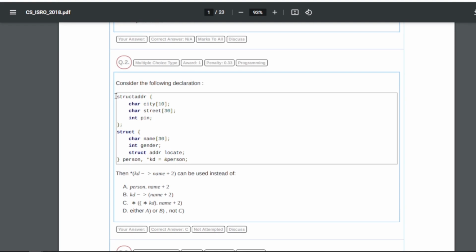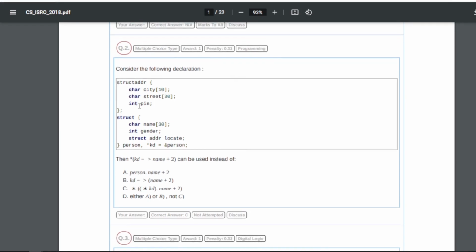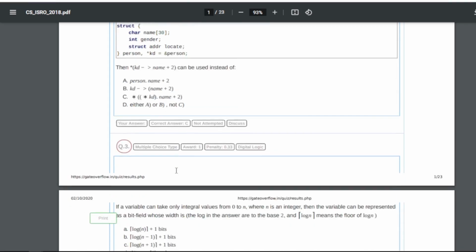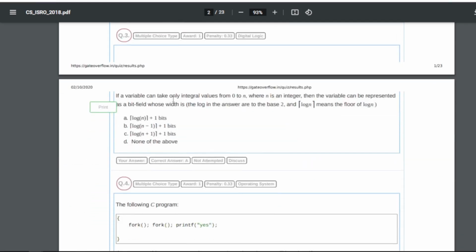Question number 2 is: consider the following declaration, right? This is the struct ADR structure, right? Now person asterisk kid equals address of person. So it is asking that then asterisk kid of name plus 2 can be used instead of what? So for this particular expression our answer will be C, that is asterisk kid, right? Pointer of kid dot name plus 2. We can also represent this.